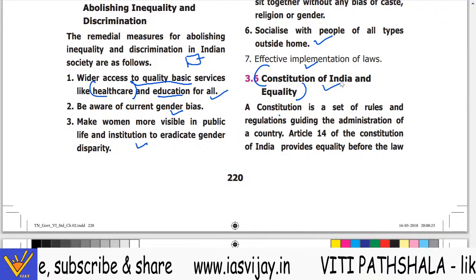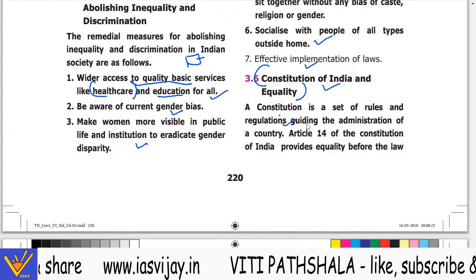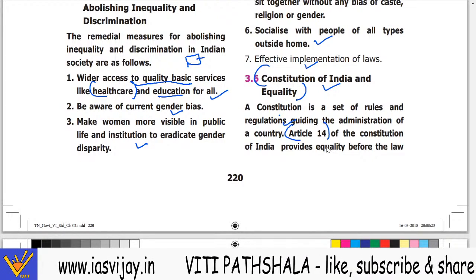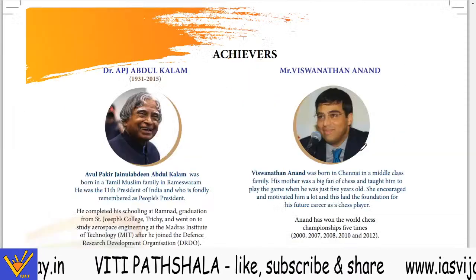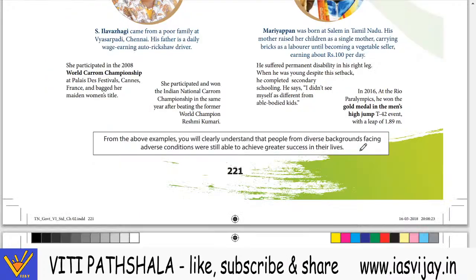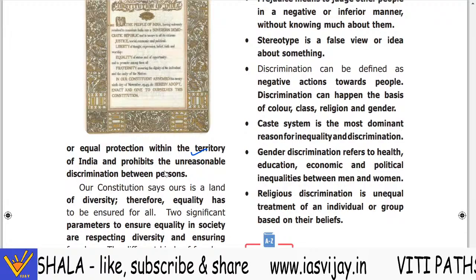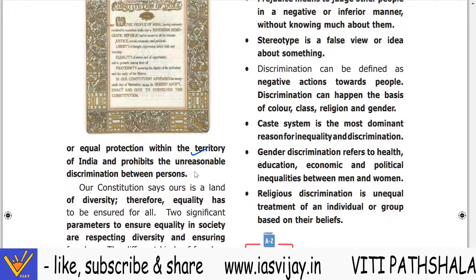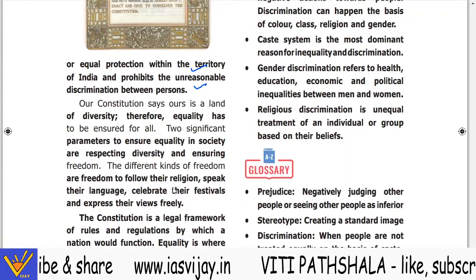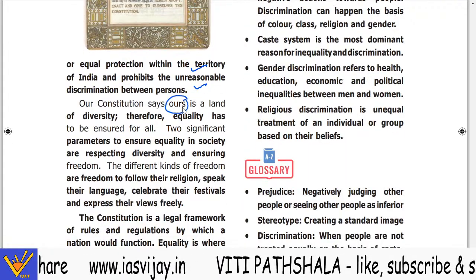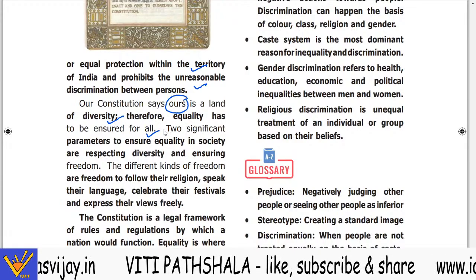Now a constitution is a set of rules and regulations guiding the administration of a country. Article 14 of the Constitution of India provides equality before law and equal protection of the law within the territory of India, and it prohibits unreasonable discrimination between persons. Our constitution says ours is a land of diversity, therefore equality has to be ensured for all.